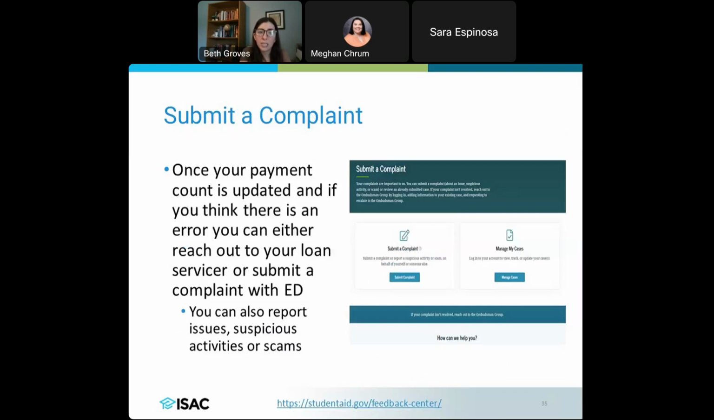Now, submitting a complaint is something that the Department of Ed has put out a specific request form to be able to do. So once that payment count does get updated, if there's some kind of error, you can talk to your loan servicer, but you also can go to this specific page to give them feedback. It's their feedback center, to submit a complaint, but also once that has happened, you can manage your cases on there. This is also a place to report issues with the form, suspicious activities, or scams that you might be encountering, just so that they're aware of them.